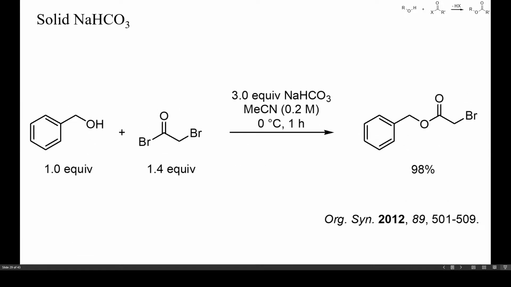To prevent acid-induced side reactions, most acylations with acyl halides are conducted in the presence of weak bases. In this example, a suspension of solid sodium bicarbonate in acetonitrile was used to prepare benzyl bromoacetate. This product is a strong alkylating reagent, but may also undergo benzylic C-O bond cleavage by hydrogen bromide. Thus, a weakly nucleophilic base, such as bicarbonate, turned out to be a good choice.